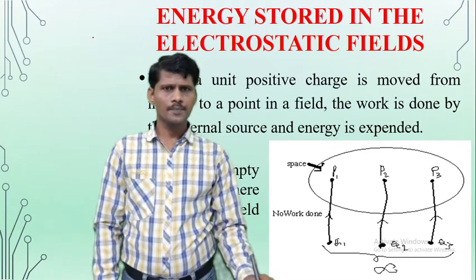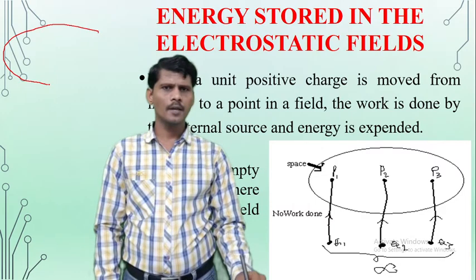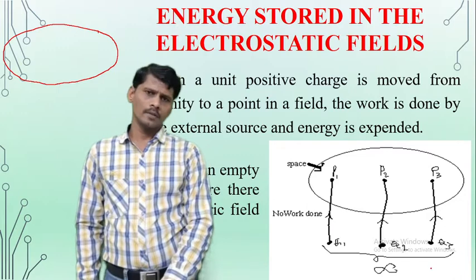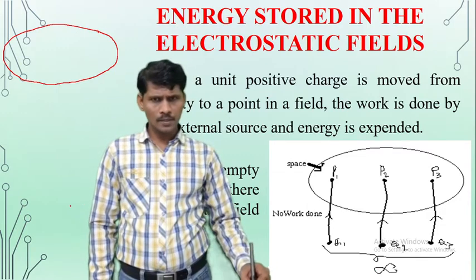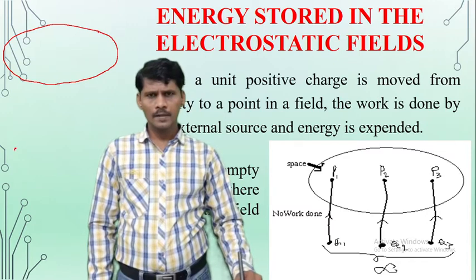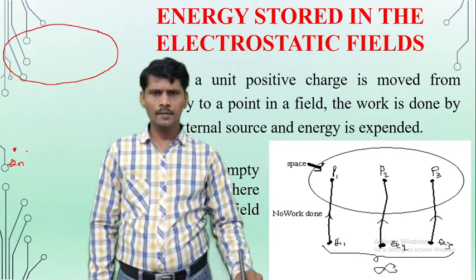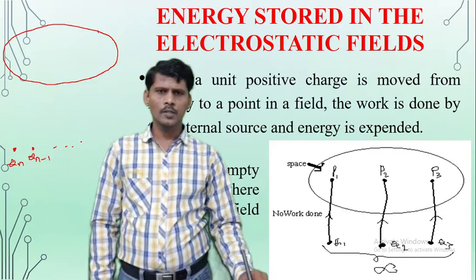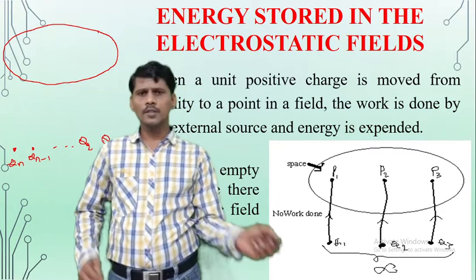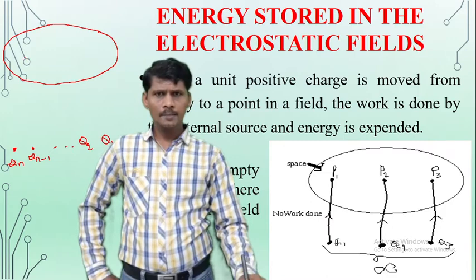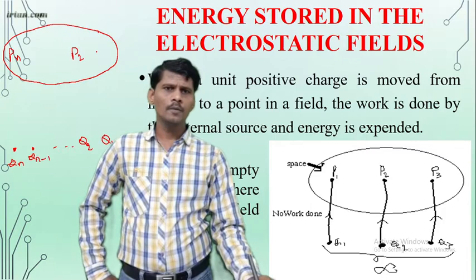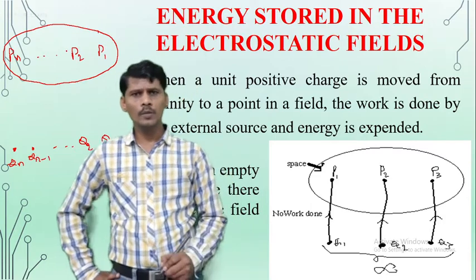This is the empty space. So now here the charges are Q1, Q2, Q3 and so on Qn. Charges placed in reverse order means the nth point charge is placed initially, this is the nth point charge Qn, and the next is Qn minus 1 and so on Q2, Q1. In the empty space, this is point Pn, and so on P2, P1.